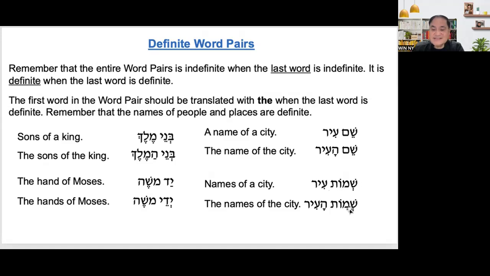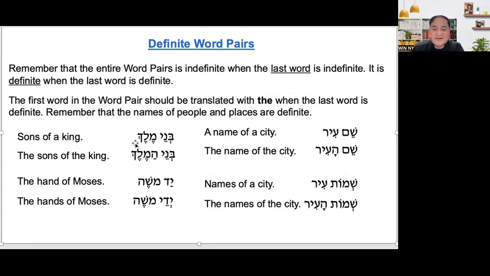For the second, it is definite and plural. Next one, the sons of a king, Bnei Melech. But if it becomes definite, the sons of the king, Bnei Hamelech.